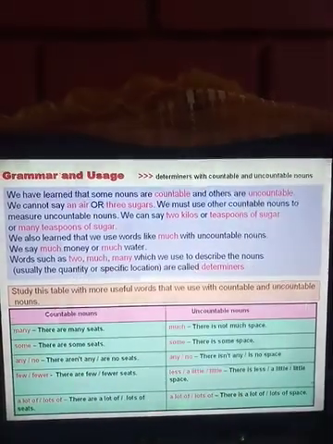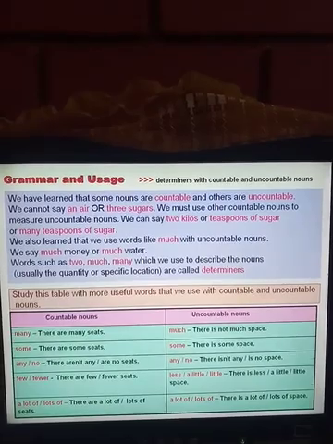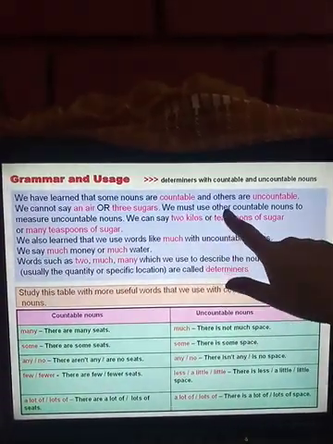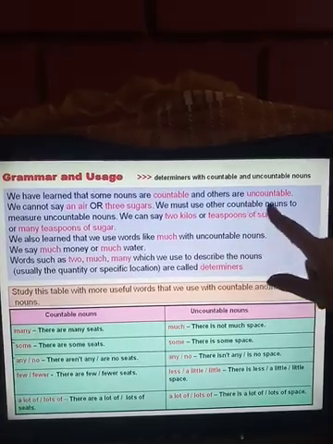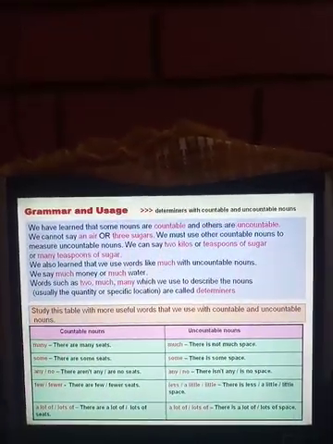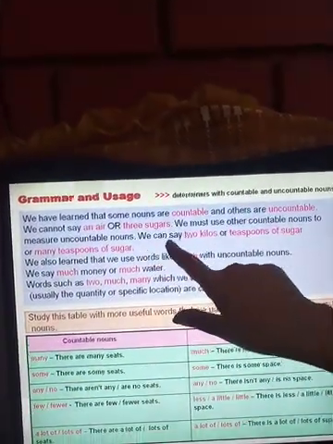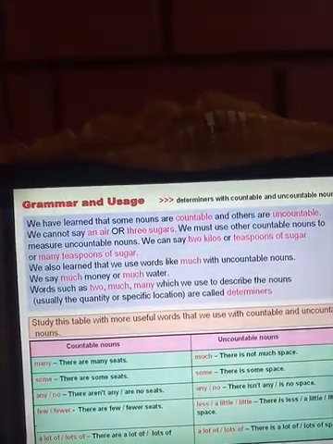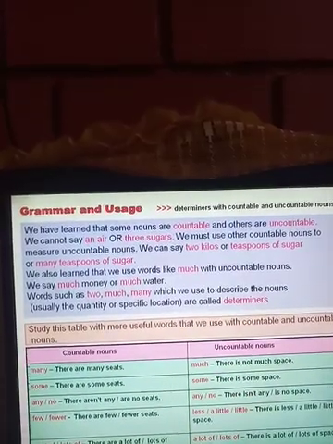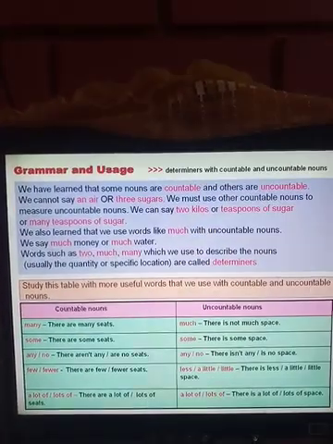Can we say, is air countable? No, it is uncountable. That is why we must use other countable nouns to measure uncountable nouns. Like we can say 2 kilos or teaspoons of sugar. If we say 3 sugars, can we count?